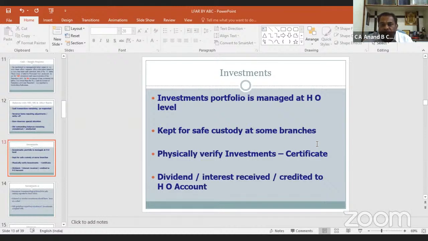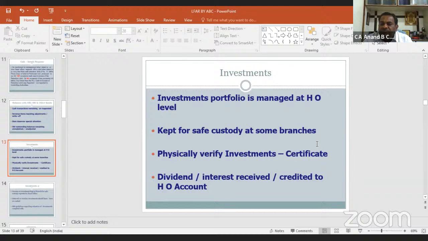Now we move to next item of asset, investment. Most of the time we are finding that branches are not having investments. They are at HO level. Investment portfolio is managed at HO level. For safe custody at some branches, investments were kept by head office at that branch. So we have to verify whether the head office has kept investment certificates at that branch for safe custody, and we have to verify it physically.